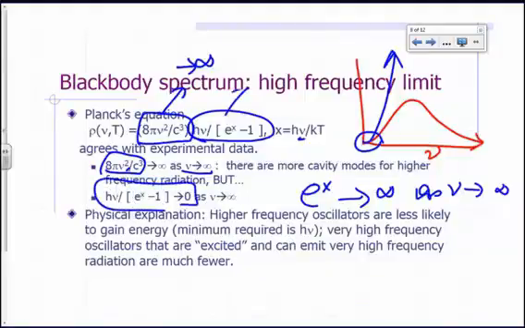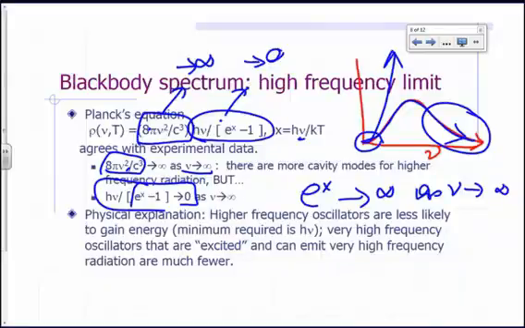So when you multiply two things, one approaching infinity and the other approaching 0, since the term approaching 0 is exponential, it goes to 0 faster than the other can go to infinity. So what ends up happening is eventually this second term wins out at high frequency. So the intensity goes back down to 0 eventually, and so you have that maximum.